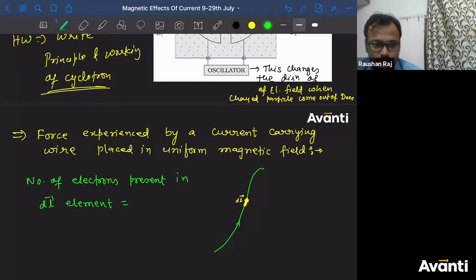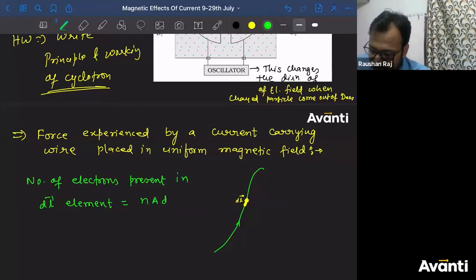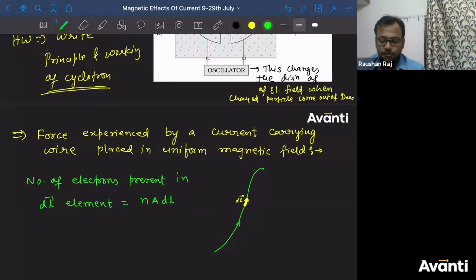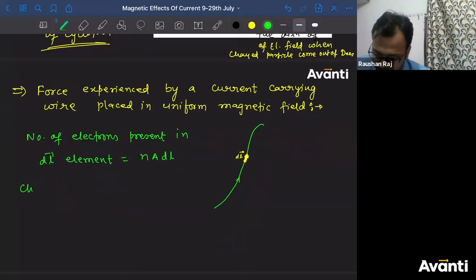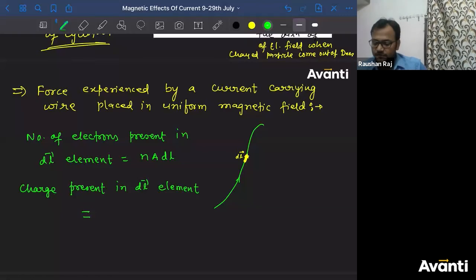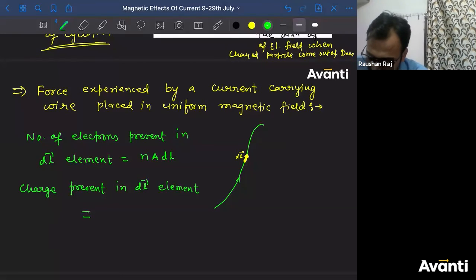Are you sure, Pritesh? Number of electrons per unit volume. So what will be the answer? I'll say n into a into dl. Correct hai? So tell me what will be the charge present in dl element. Bolo bachcha log, kitna charge hoga? Number of electrons is known to us. Can I say the charge will be minus e into n a dl?